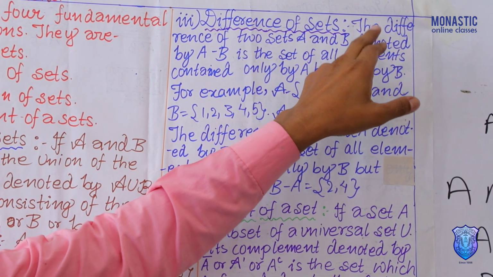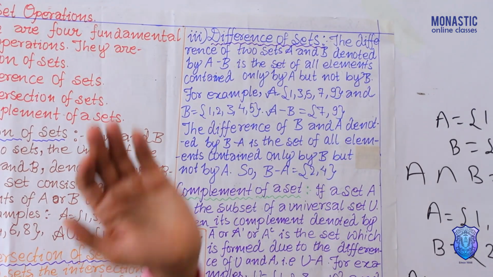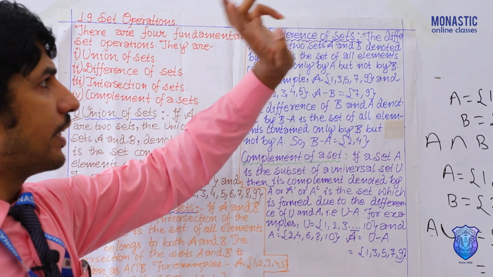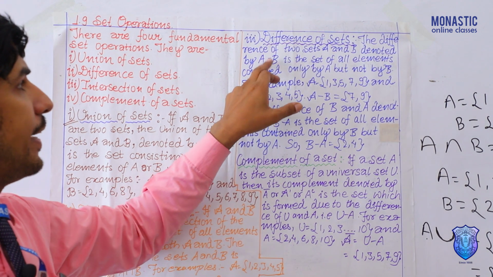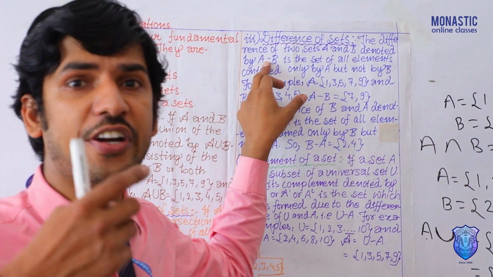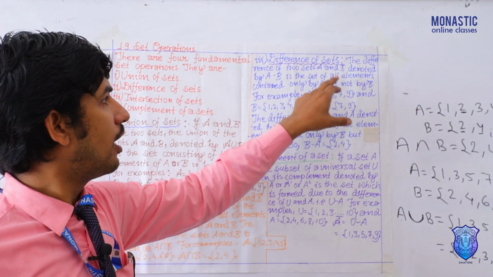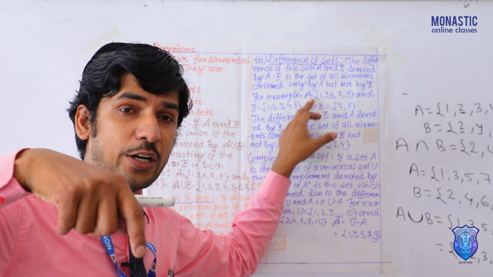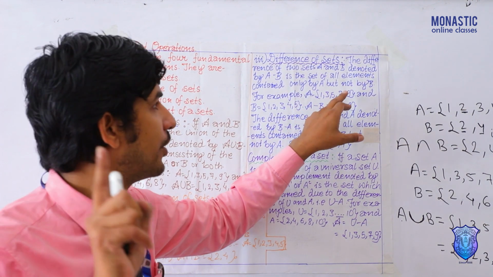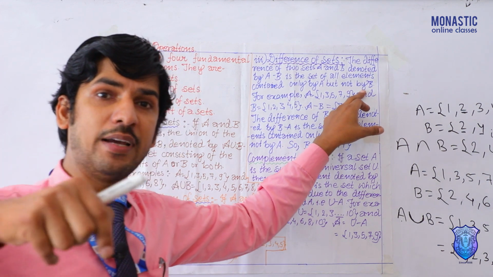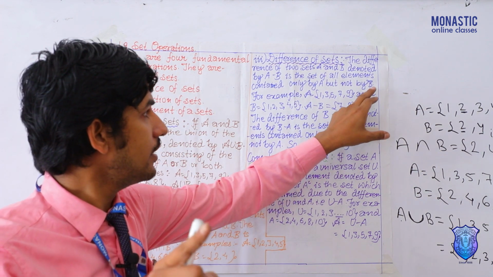So we can say that the difference of two sets, for that take set A and set B. The difference of two sets A and B, denoted by A difference B, written as minus, but while reading, tell A difference B, is the set of all elements contained only by A but not by B. Means that element should belong only in set A but not in set B.